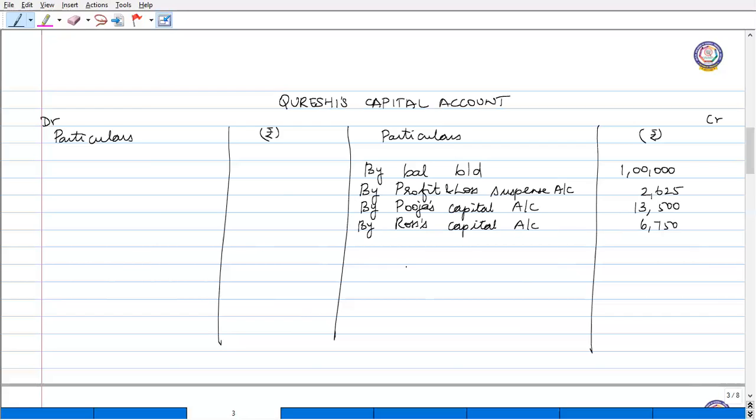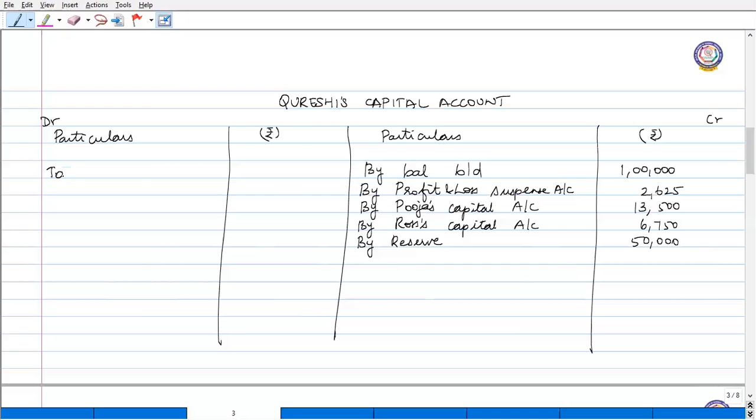Now the reserve, the accumulated profits and losses, has to be distributed. How much is the reserve given in the balance sheet? It is 2 lakh. Qureshi's profit share is 1 by 4. So 1/4 of 2 lakh is rupees 50,000. That has to be credited to his account.